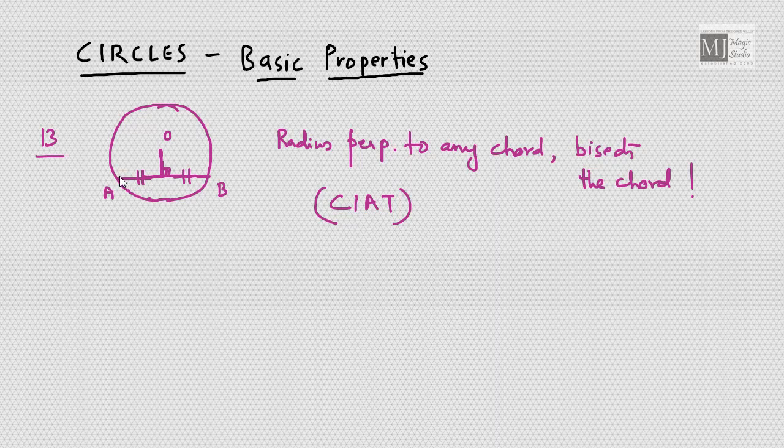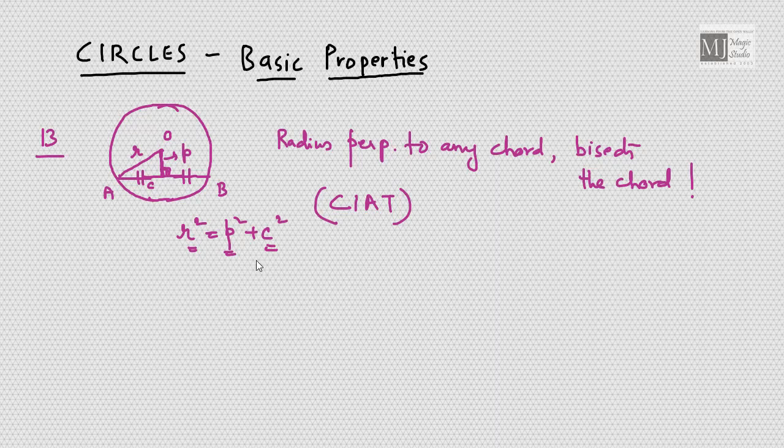If I join OA, this will be the radius, and suppose the length of this segment is P and the length of the chord was 2C, then half is C. Then very easily we can use the Pythagoras theorem to find the length of P or R or C in case the other values are known to us. And the converse is also true.